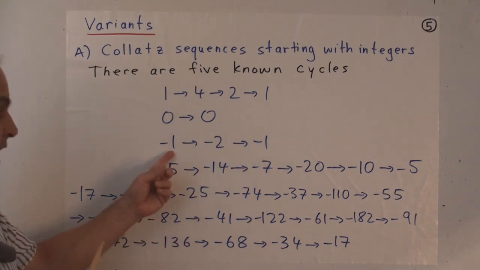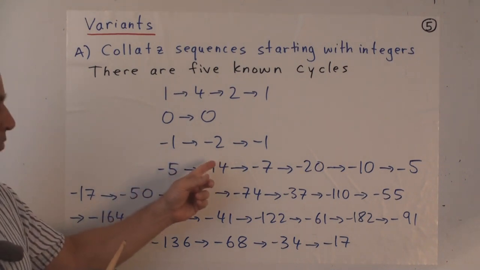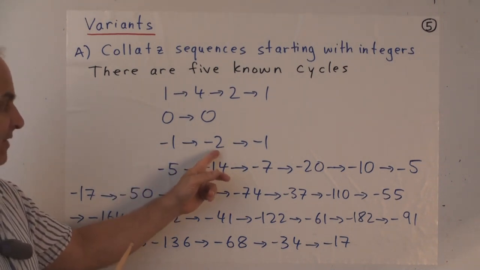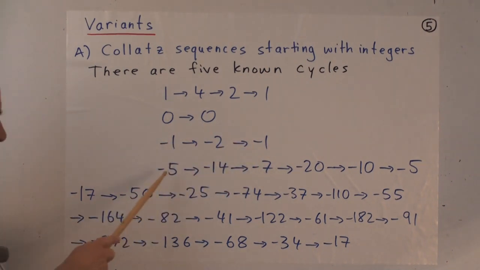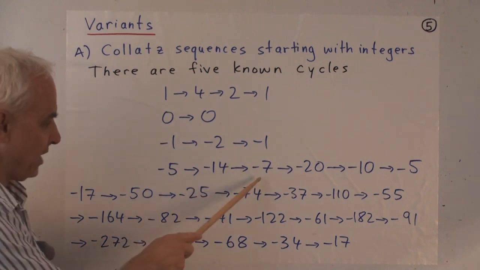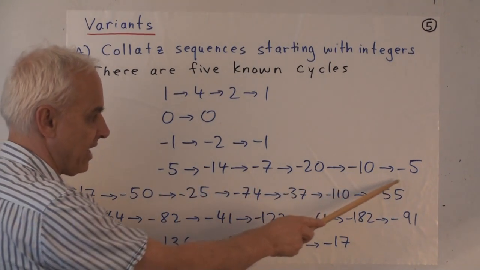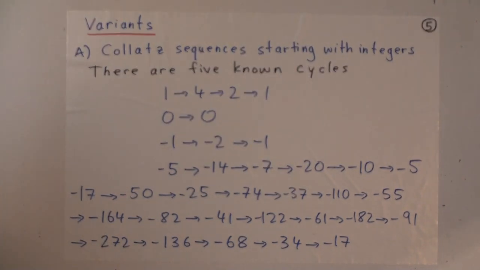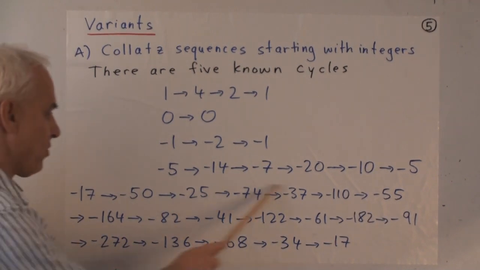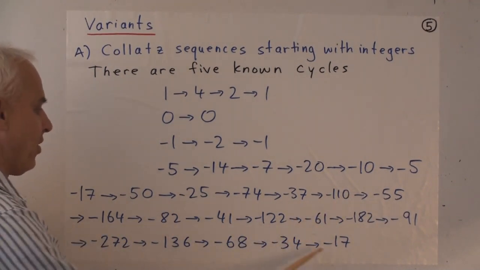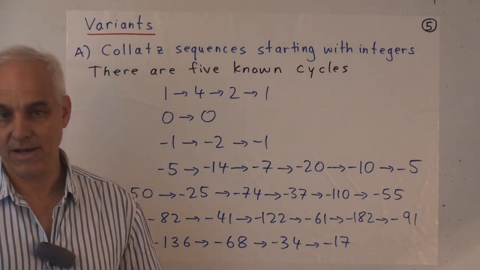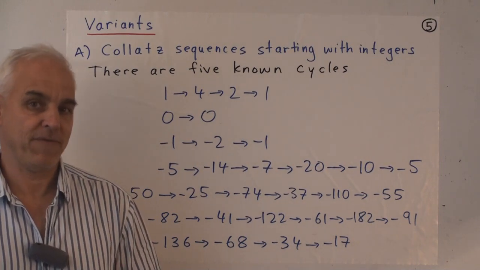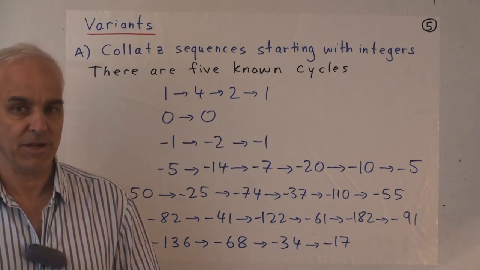So for example, -1 is odd. So if you multiply by 3 and add 1, you get -2. And then that's even, so if you divide by 2, you get -1. So that's another cycle. And then there's a cycle -5 to -14, -7, -20, -10, and -5. And there's one longer cycle that starts and ends with -17. And here it is, I won't go through it, you can read it. That's a cycle also. So there are no other known cycles involving negative numbers, but we don't know if there are some more. There might be others out there too.